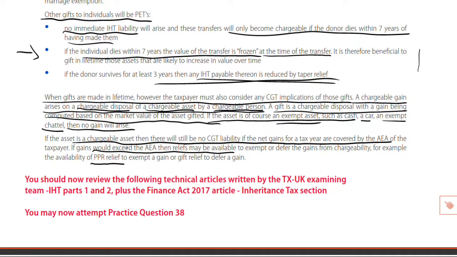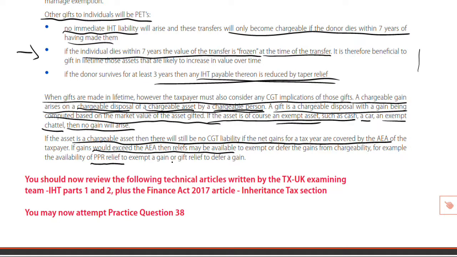So if you have lived in your property since you bought it, even possibly you've been away for various reasons which are still classified for capital gains tax purposes as deemed periods of occupation, then PPR relief is available. So that would exempt a gain. So you could get rid of that. Obviously you'll have somewhere to live, but your PPR relief would be available.